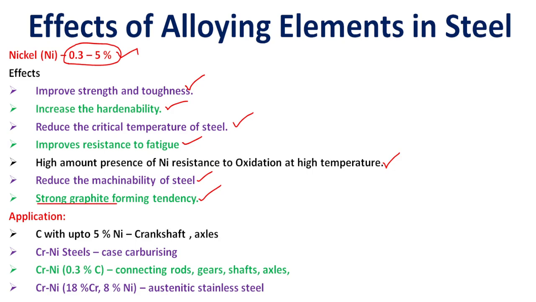Applications: carbon steel with up to 5% nickel is mainly used for crankshaft and axle applications. Chromium nickel steels are used for gas carburizing applications. Chromium nickel steel with up to 0.3% carbon is used for connecting rods, gears, shafts and axles. Chromium nickel steel with 18% chromium and 8% nickel is used for austenitic stainless steel.